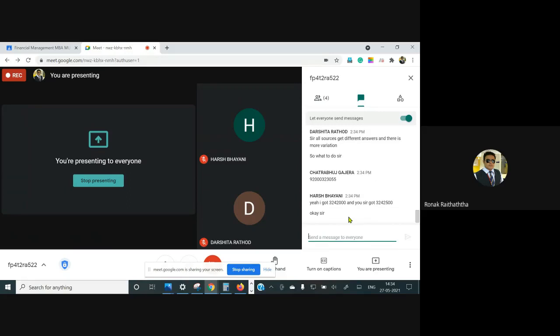This approximation is taking place, Darshita, only because we are not taking the decimals up to the last one. I have taken only 5 digits after the decimal. I could have taken 7 or 8 digits as well. Even you could have taken 7 or 8 digits after the decimal. So we would have got a more appropriate answer.